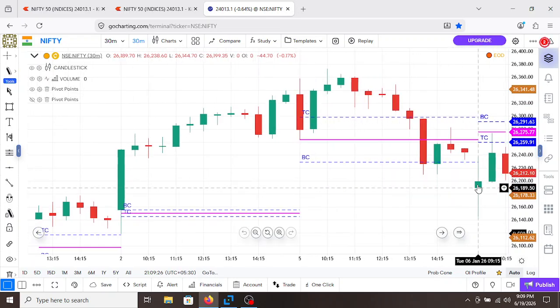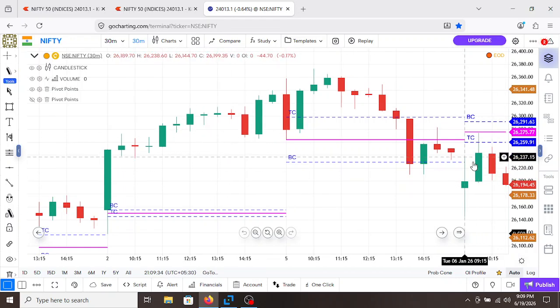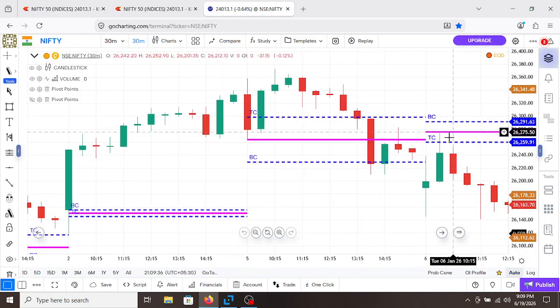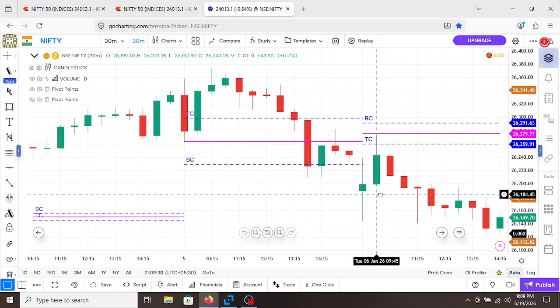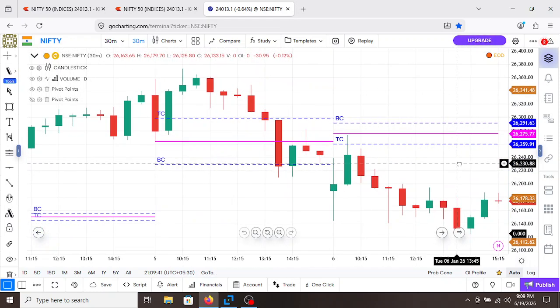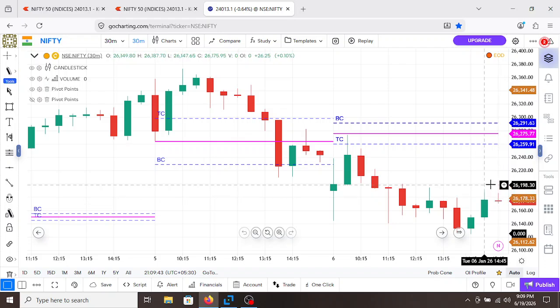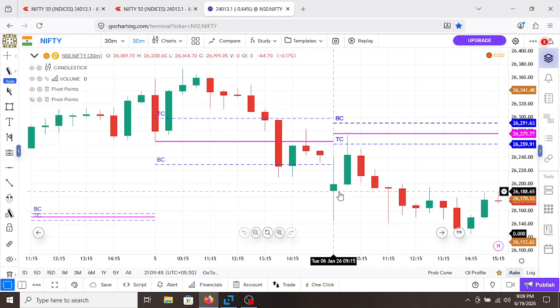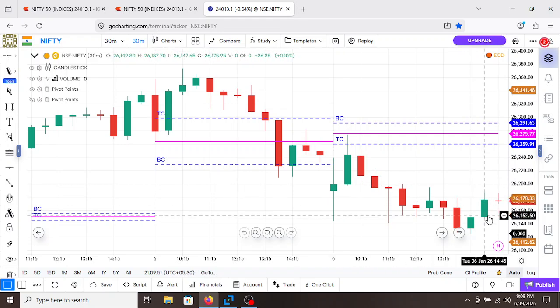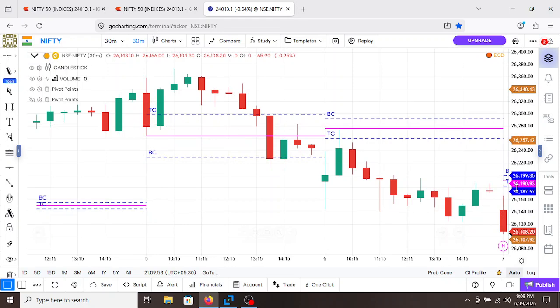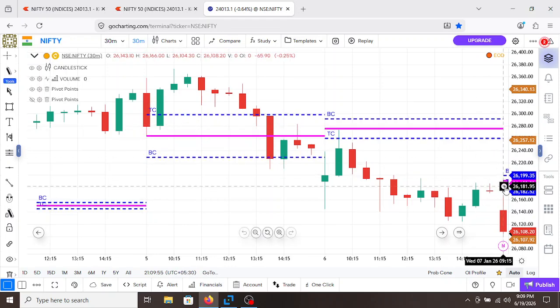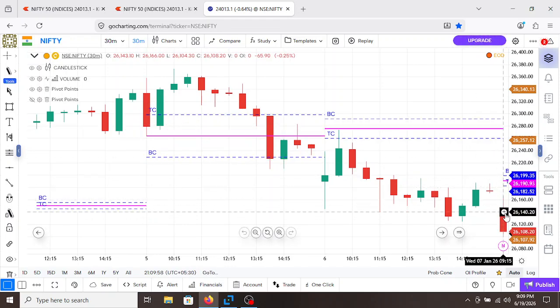Let's see. So Nifty opens below the value. This is the open auction, which shows us a sideways market, and it tested the POC. Nifty went up here, and then sellers come, and again this is a sideways market we can see here. So for the next day, what happened? This is the open auction. Nifty closed on the higher side.